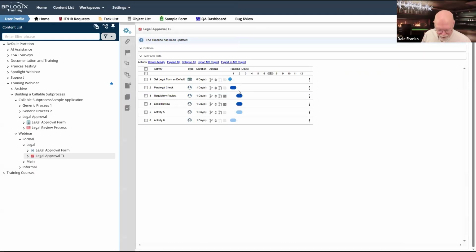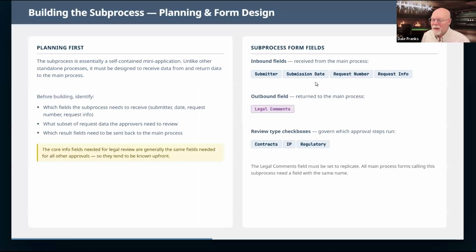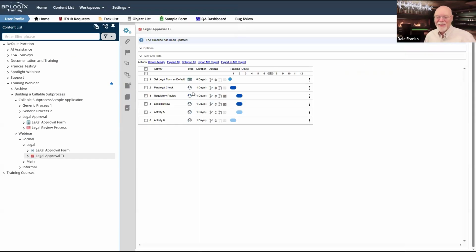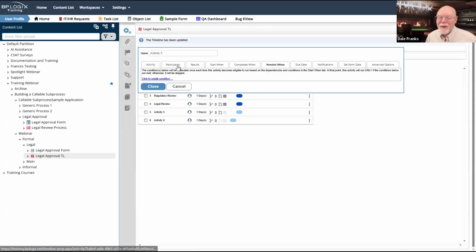And then we have our third type of review, contracts. So we will call this contract review.